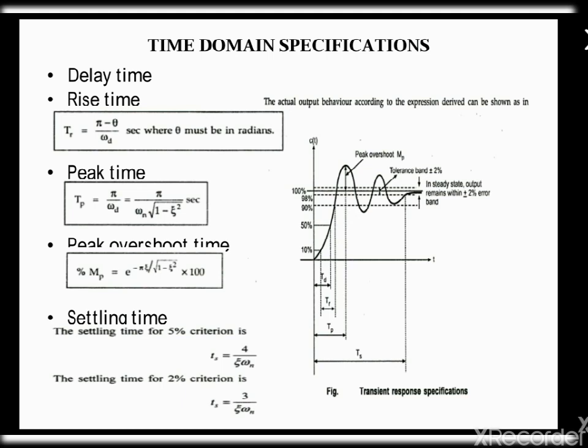Next one is the settling time. This is defined as the time required for the response to decrease and stay within a specified percentage of its final value, and it is also called the tolerance band. If the tolerance band is plus or minus 2 percent, then the Ts value will be 4 divided by zeta omega n. If the tolerance band value is plus or minus 5 percent, then the settling time will be 3 divided by zeta omega n.